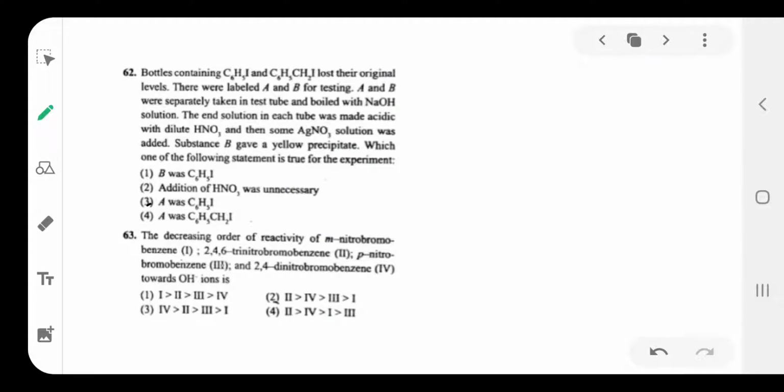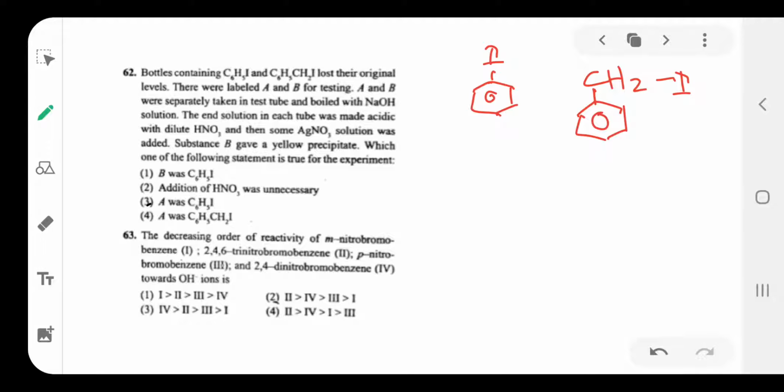Then the next one is question number 62. One bottle contains iodobenzene, another bottle contains benzyl iodide.